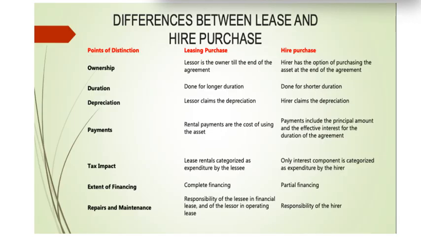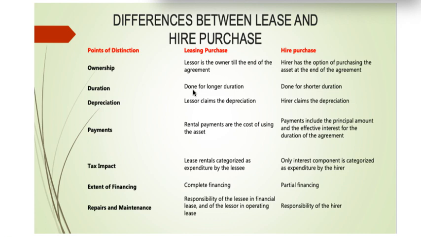Now let us understand the differences between the lease and hire purchase system. The first one is ownership. In leasing, the lessor is the owner till the end of the agreement. But in hire purchase, the hirer has the option of purchasing the asset at the end of the agreement, because he is going to make his final installment at the end, and with that installment the ownership will pass to the hire purchaser.